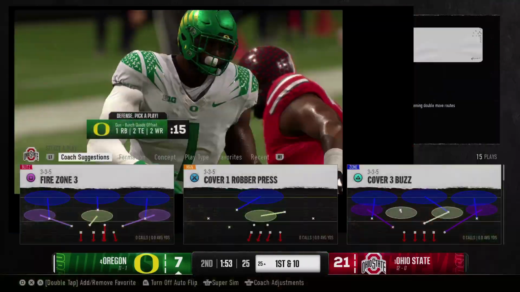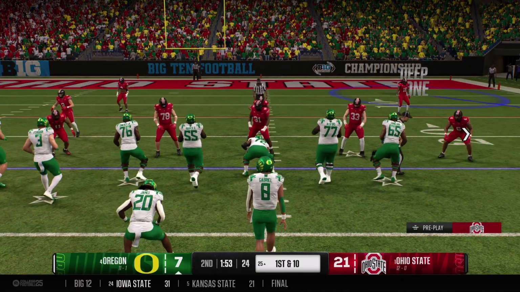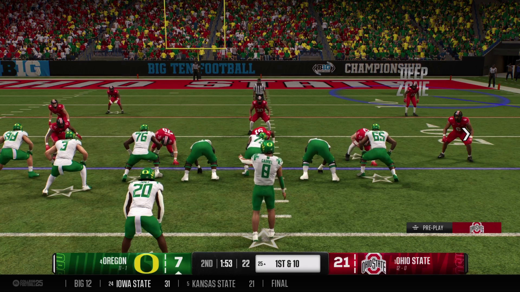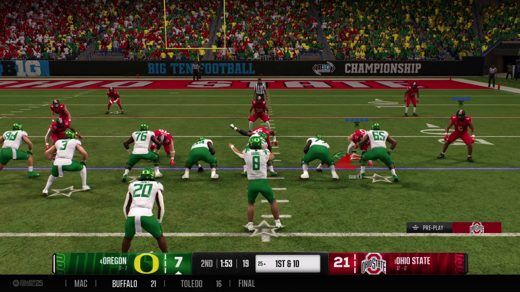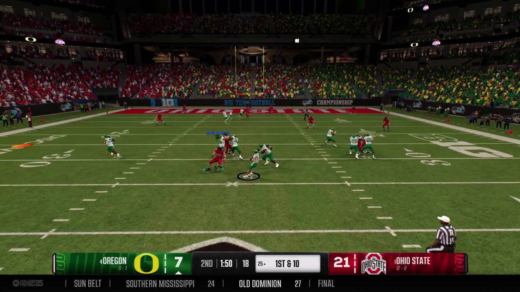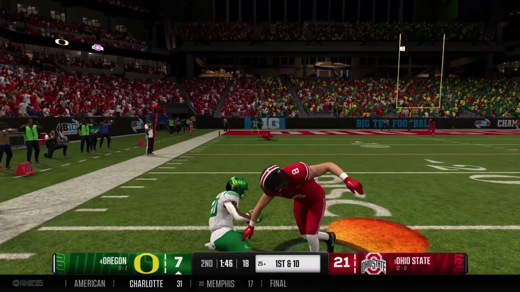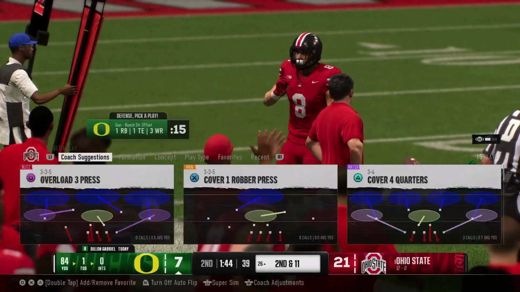Downfield and incomplete. A 4th down stop. Oh, my gosh. A dropped pass here on this 4th down play. Everything was perfect. The execution is there. The route is nice. The ball is on the money. All he has to do is catch it, and it's a 1st down, and he drops it. This one could come back to haunt him.